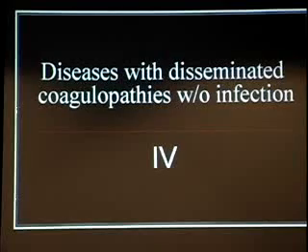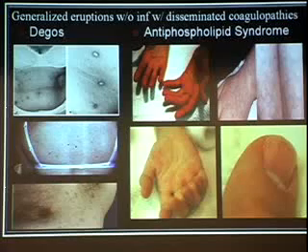I would think that the penis and the feet and the hands and the nose would share common features. I guess that most of you are patients, but sometimes people go into some condition called disseminated intravascular coagulation, in which they coagulate and they lose the peripheral areas, which include the nose and the hands and the feet. But somehow that pattern doesn't seem to be true here for Degos. Let's go on. Disseminated diseases without any infection.